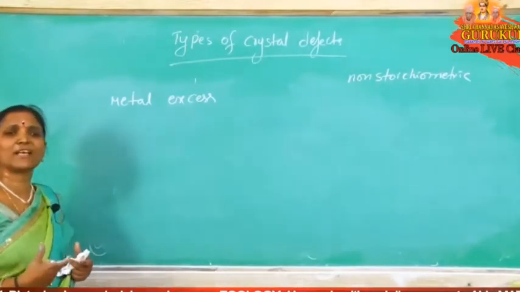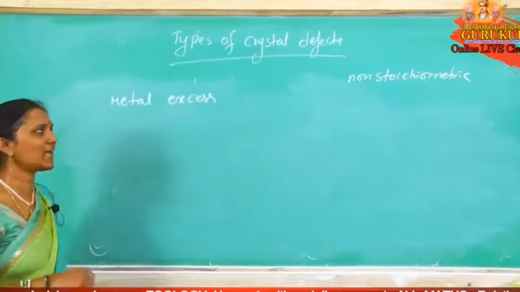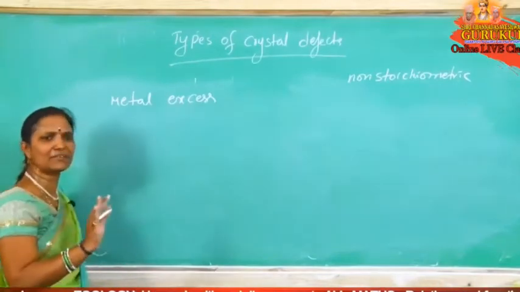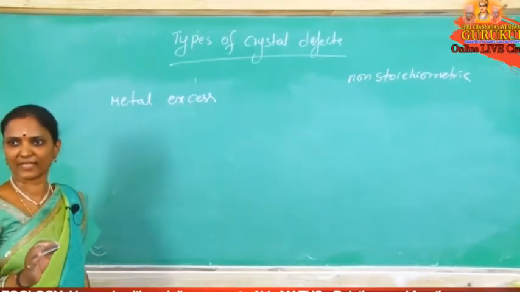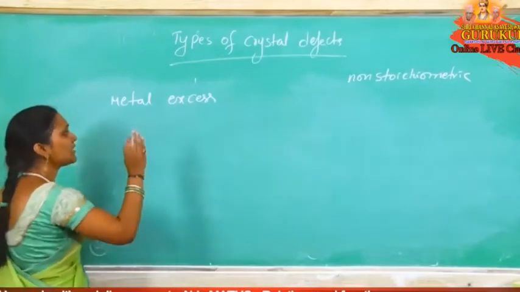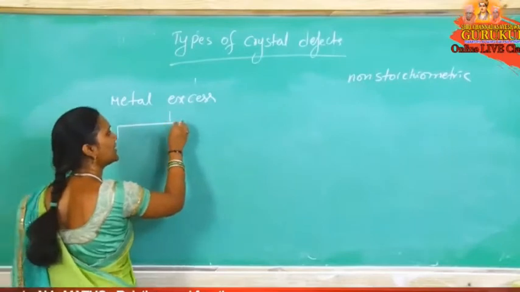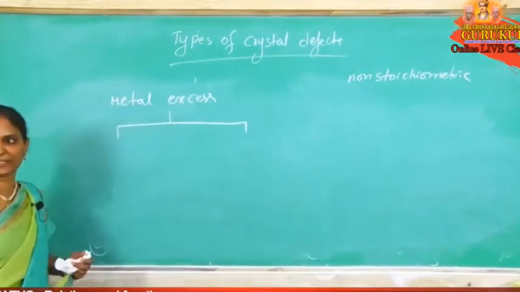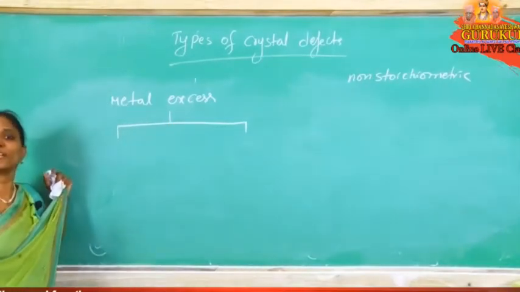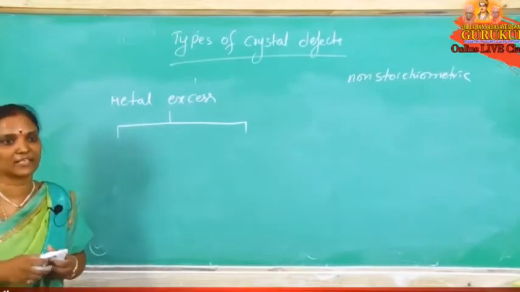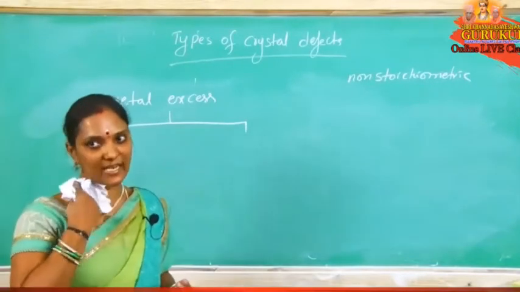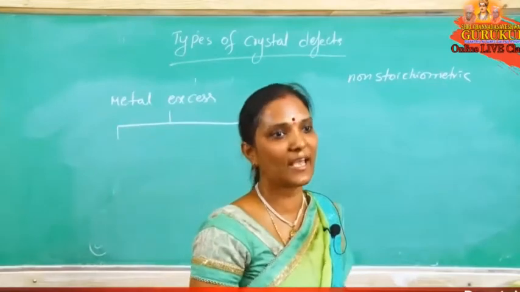So when metal ions increase more than anions, is metal ion a cation or anion? Metals form the cations, non-metals form the anions. Nothing but cations are more than anions present in the given crystal. Then the defect is a metal excess defect. Metal excess means more number of metal ions present than required. Metal ion means the cation. Cations are more than anions.